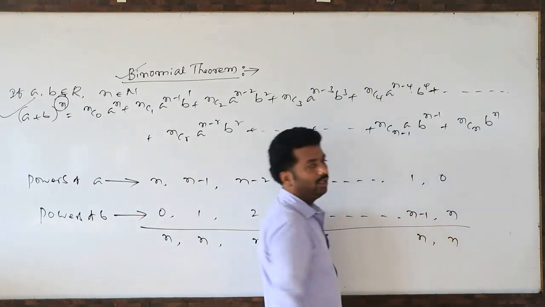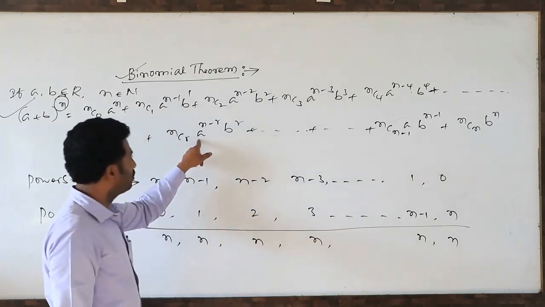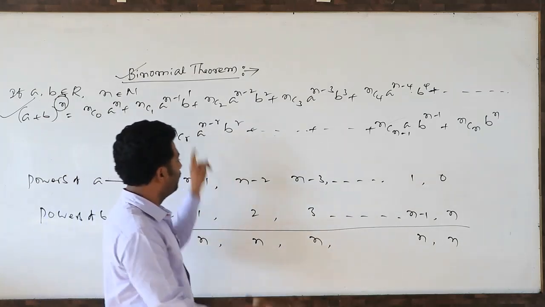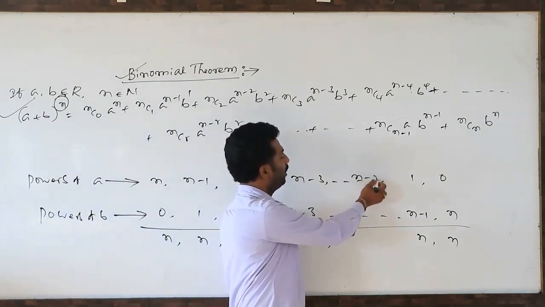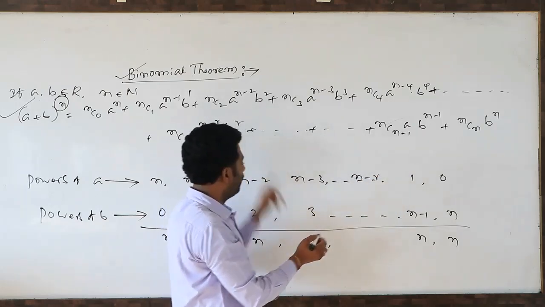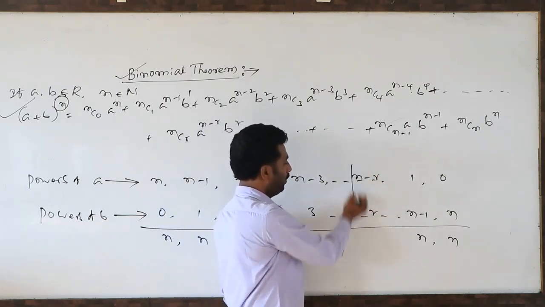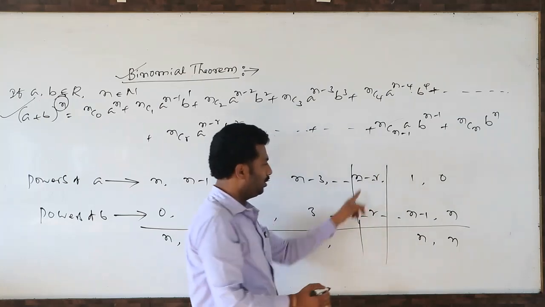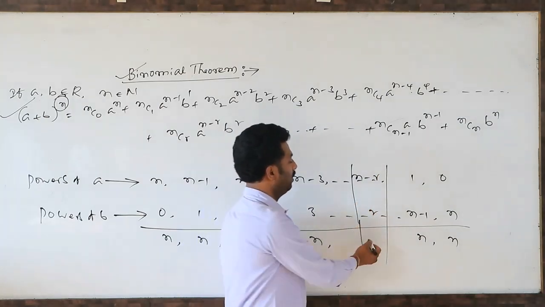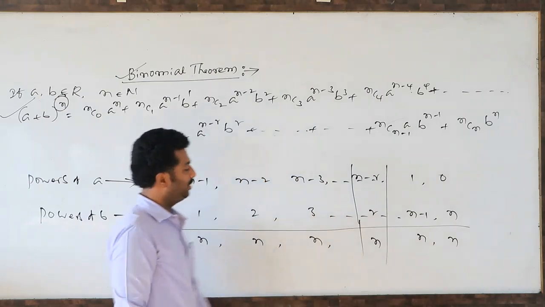This is also n. At the rth stage also you can take. What is the rth stage? a power n minus r. What is the rth stage? b power r. You add these two also: n minus r plus r, again this is n.